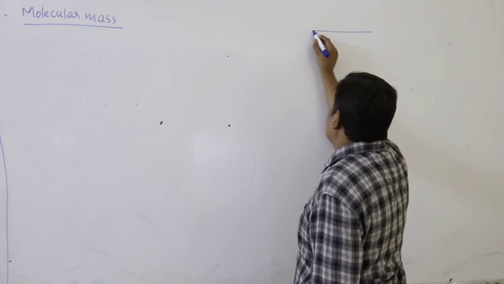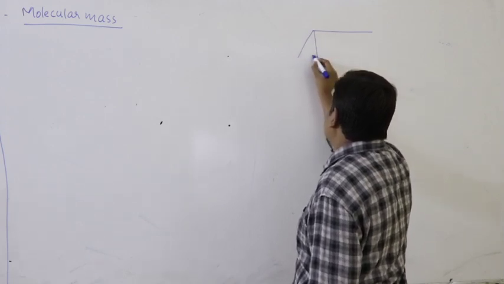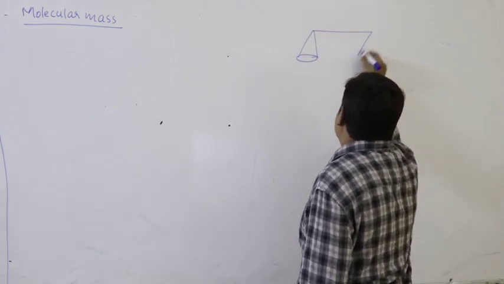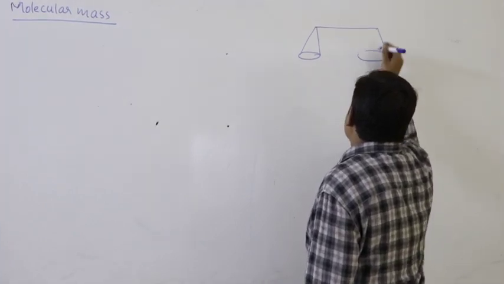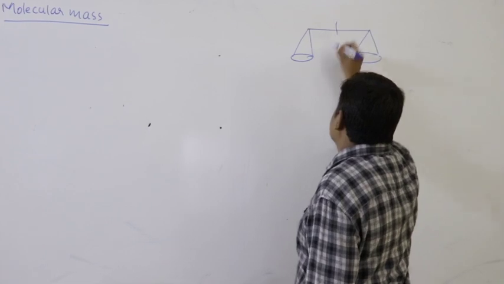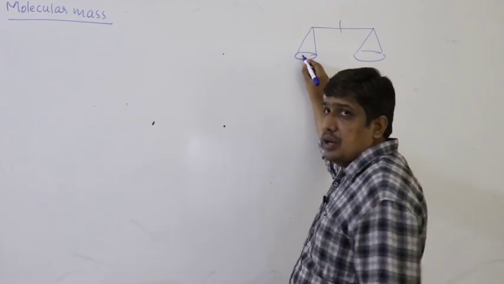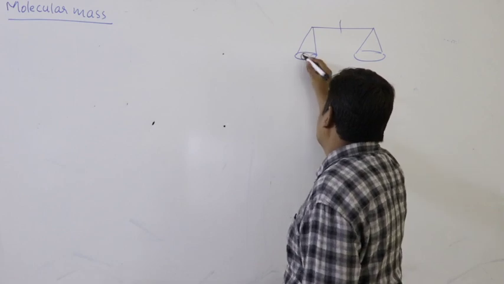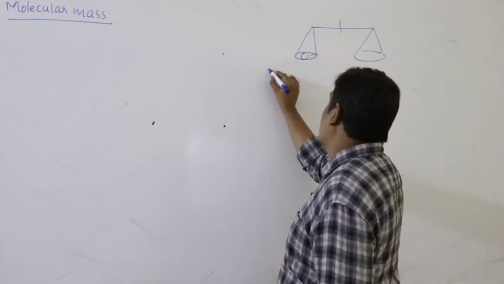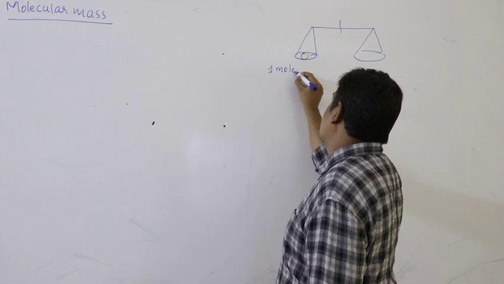Let us take the same traditional balance like this. Here I will take one molecule, here I will place one molecule of a substance.